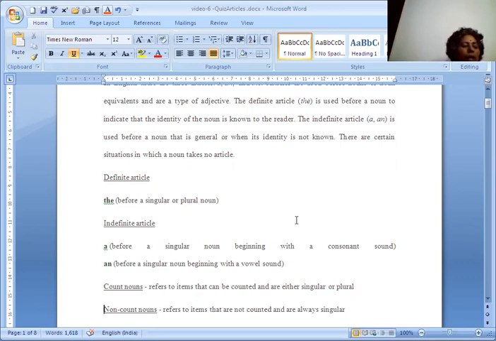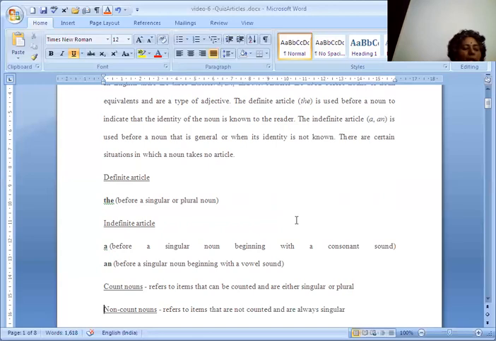And before an unspecified singular noun, you can use the indefinite article. Example: can you get me a book? Take this sentence. Here, the speaker is not asking for any particular book. Whatever book you like, whatever book you have with you, so that you can share. So, can you get me a book refers to that, not a particular book.